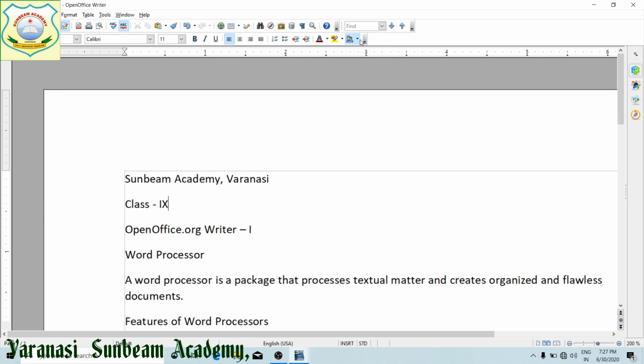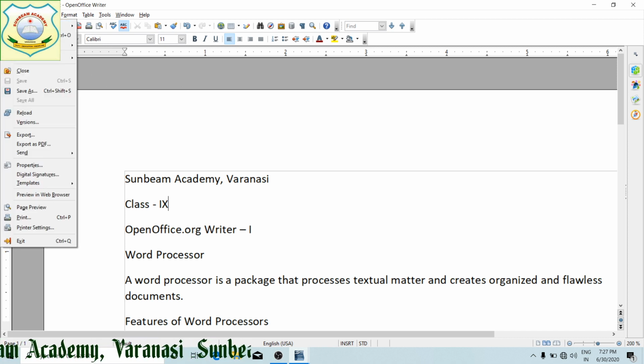So this was the starting of your Word document. We used OpenOffice.org. Now students, after this we are going to see a few menus and their options. See this file menu, different options have been kept over there. Menu, its options are there.